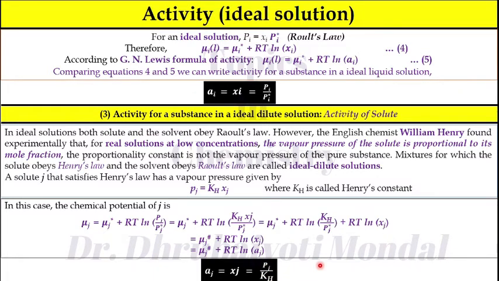So from this discussion, you know the activity of the solvent is equal to Pi by Pi star, but the activity of the solute is equal to Pj by Kh. This is for ideal solutions where the solvent obeys Raoult's law and the solute obeys Henry's law.